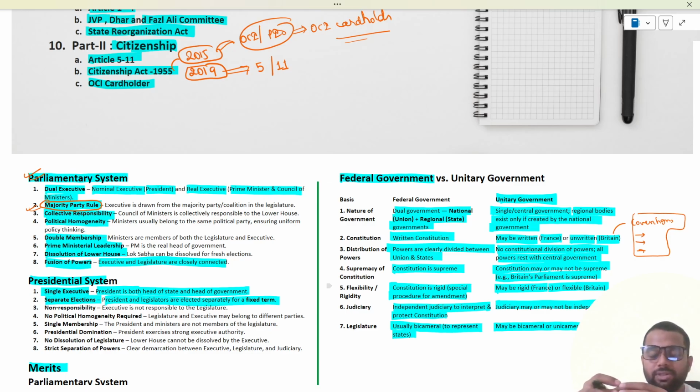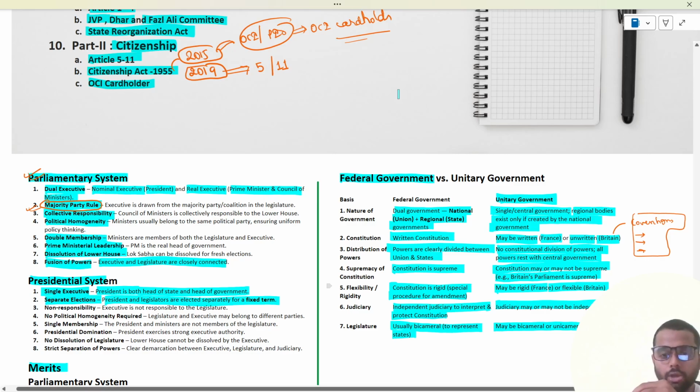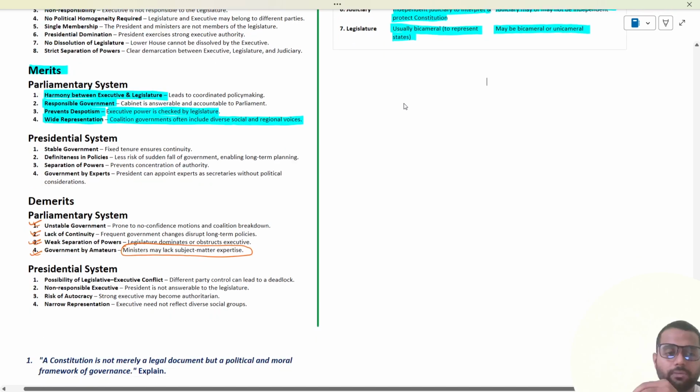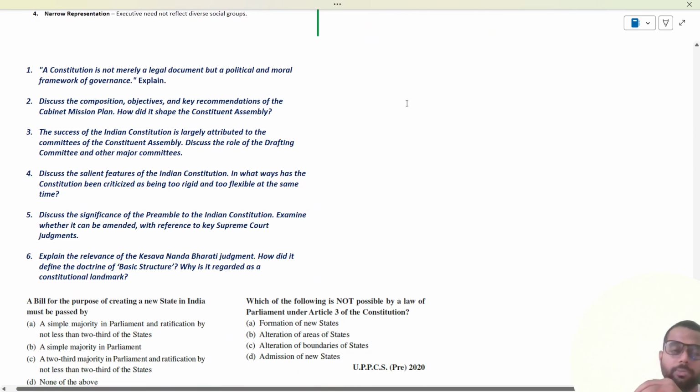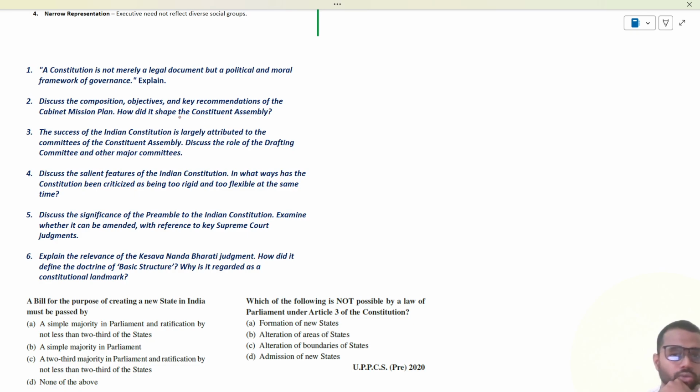Although we have discussed the features so many times, I have provided them to you in written form. Now let us proceed and see what types of questions are expected, especially when we talk about the subjective nature of the questions. From the topics that we have discussed so far, I have tried to bring out a few questions which are subjective in nature. Now, the answers to these questions will depend upon which examination you intend to write.